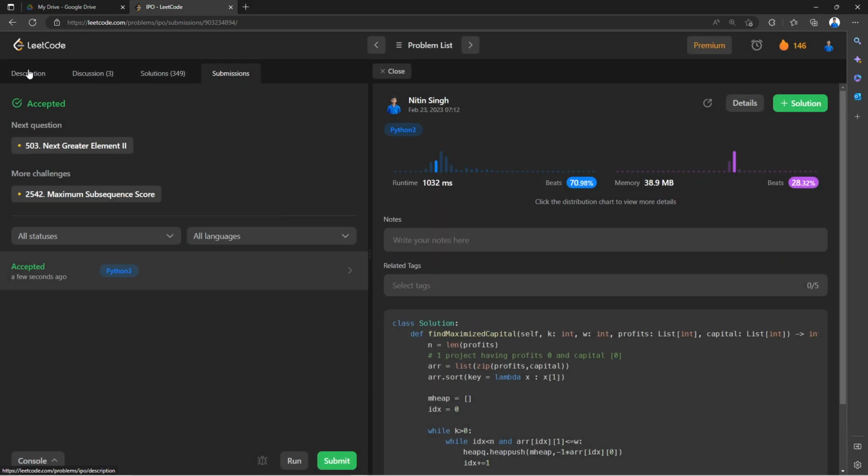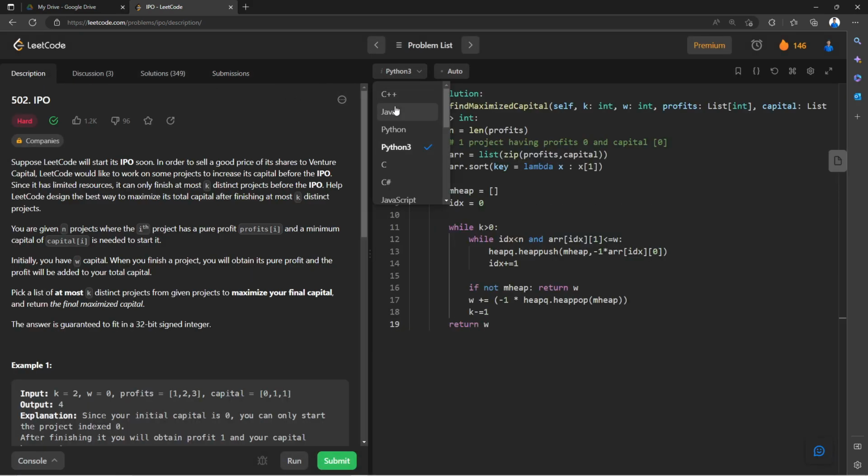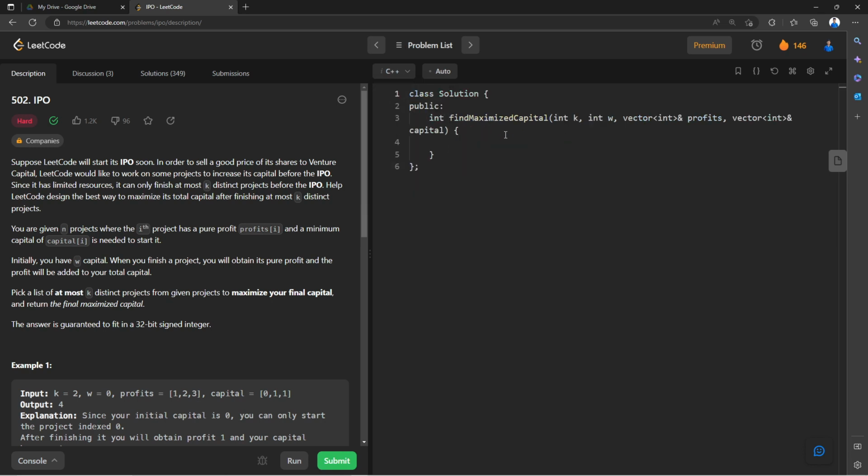Now let's move to another programming language, that is nothing but C++, right? So now guys, in C++, what we are going to do? First of all, we're going to find the length. So that is nothing but we can say profits, and profits.size, right? So this is going to give us the length. Now I'm going to create an array. So I'm going to say vector, and this is going to be a pair of int comma int, and this is going to be nothing but my array, and initially it has nothing.